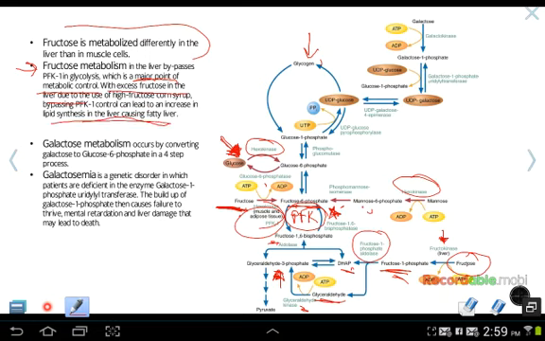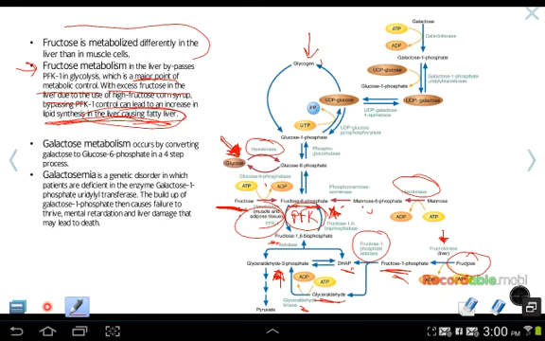lipid synthesis, right? So all of our fructose is getting converted into ATP. We get an overabundance of ATP, and we have less control of this glycolytic pathway, so any glucose or excess fructose that we have in the system, instead of being shuttled into different pathways, gets shuttled into lipid synthesis. And what happens then is it's going to cause liver damage due to fatty liver.